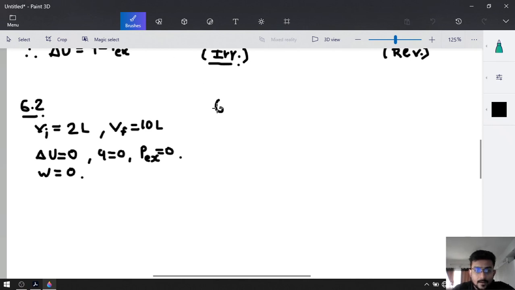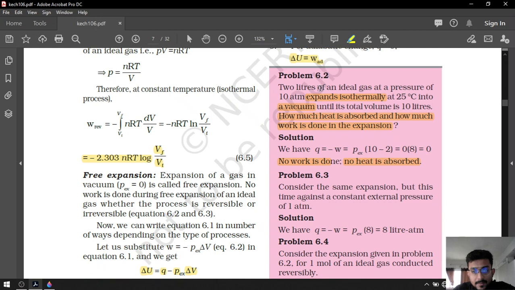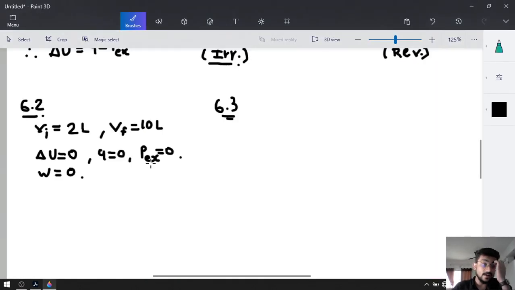Now, question number 6.3. Consider the same expansion, the same problem, but this time against a constant external pressure of 1 atmosphere. Now there is no vacuum. P external has been given.